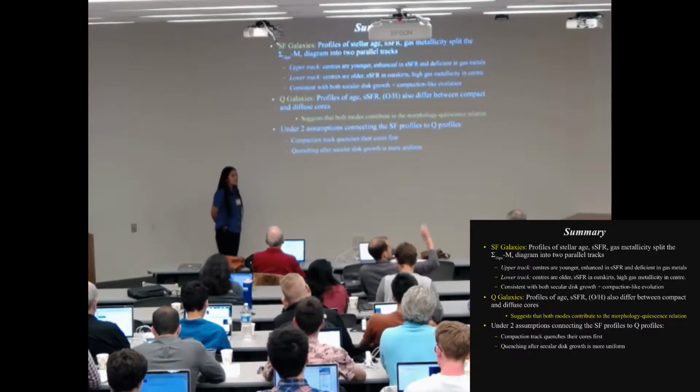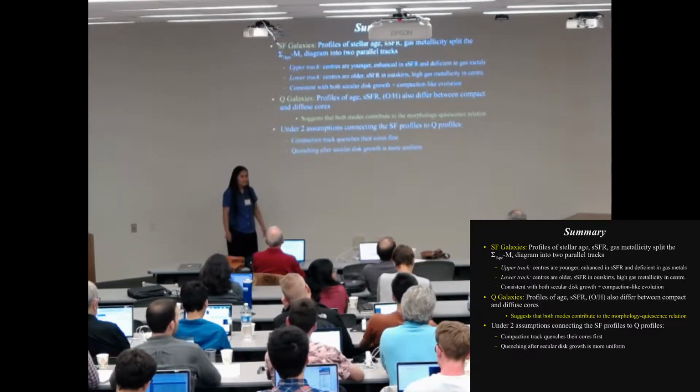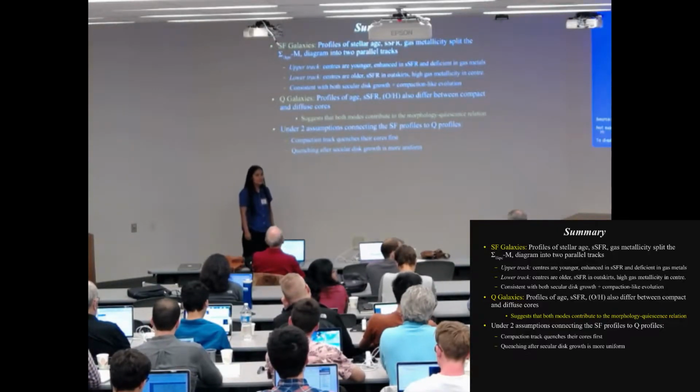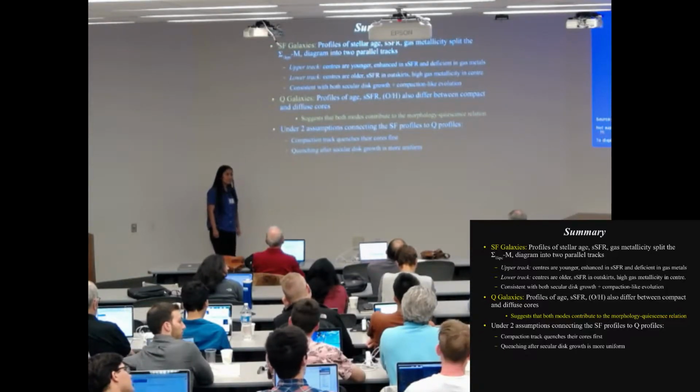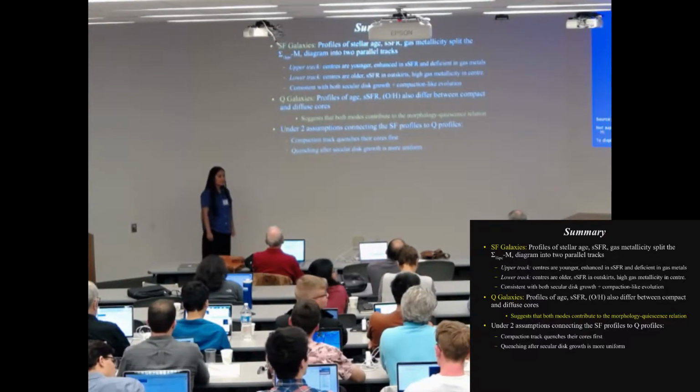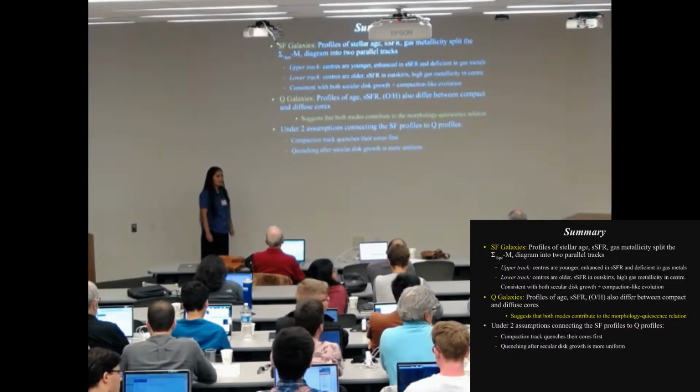More questions before lunch? Joanna, great talk. I was just wondering, to connect this with the progenitor bias issue, how does that change the track if the sigma 1 kpc versus M-star relationship is different in the past?